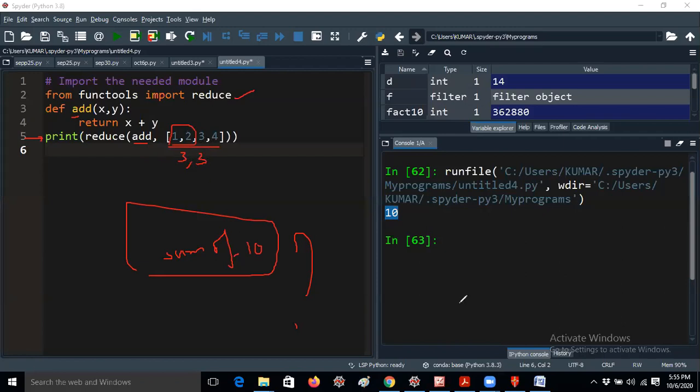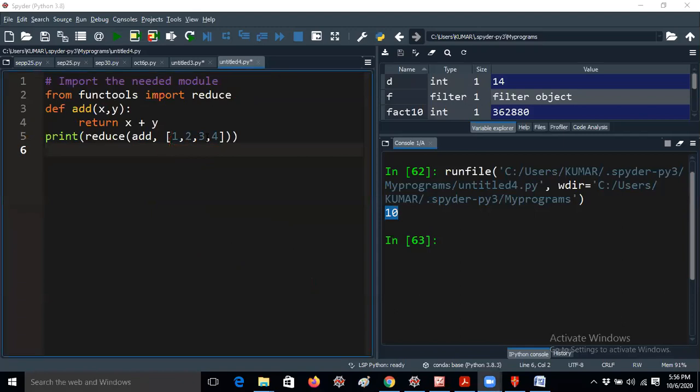That's the reason I have given a diagram to you. So 3 comma 3 means again 3 will be stored in x and 3 will be stored in y. Now it will return 3 plus 3, that is 6. Then it takes 6 comma 4, so x is 6 and y is 4. 6 plus 4 returns 10, and that's why I'm getting the value 10. This is the way I perform the sum of n numbers.